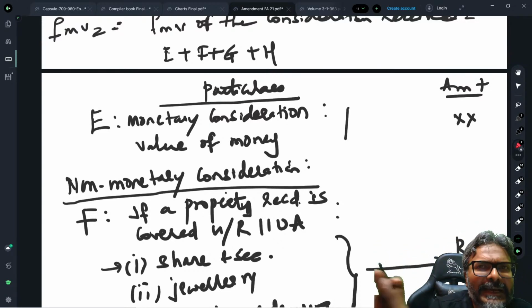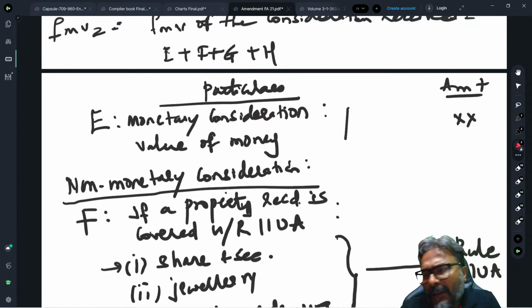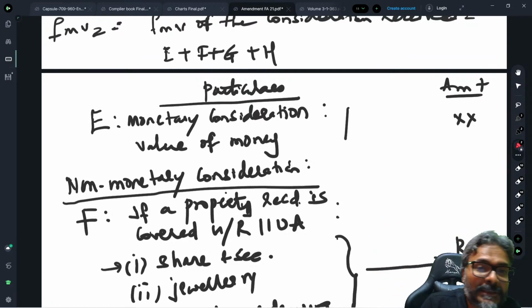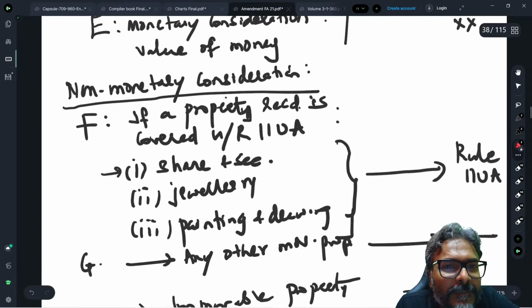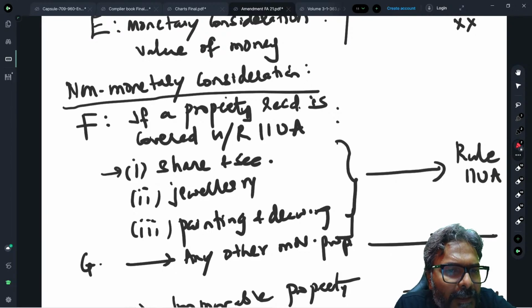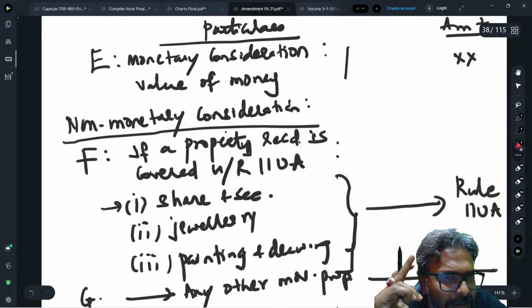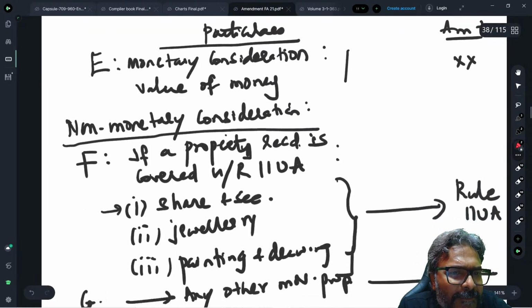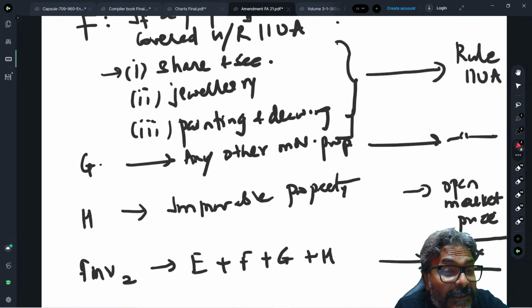So what could be the type of non-monetary consideration? What is the type of the non-monetary consideration received? So the type of the non-monetary consideration that you may have received is the shares and security, jewelry, paintings and drawings. So these are the cases of the same thing above, which we have discussed above. So that is F. G is about the other movable property, like motor car, students. So that may be the G. And H is about your immovable property, then the open market value.